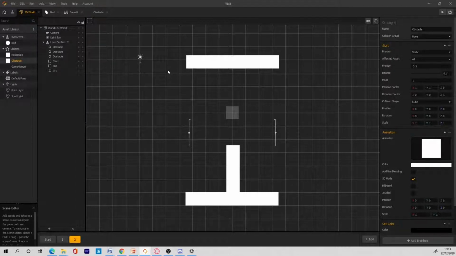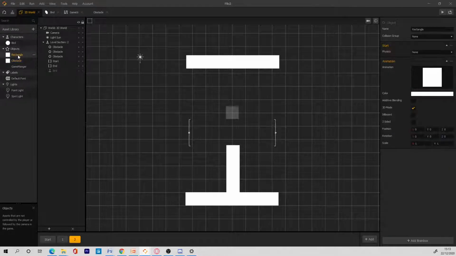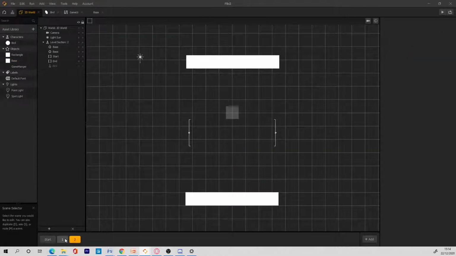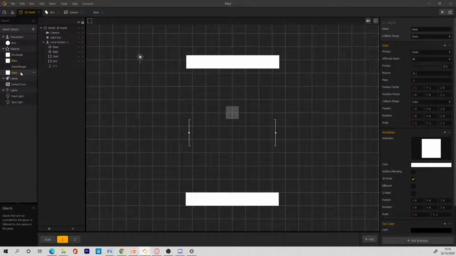So what we can do is this. We'll go to this obstacle here, and then I'll change this to the base. So this will be the base, right? And then I'm going to delete these ones right here, and make it to be a pillar. I'm going to just rename this to pillar.